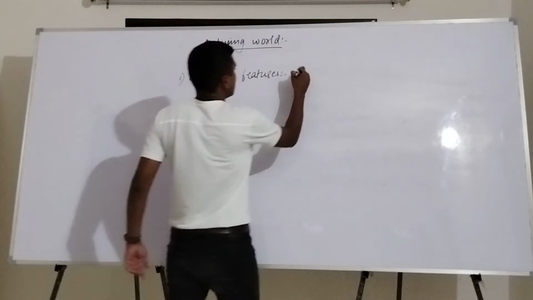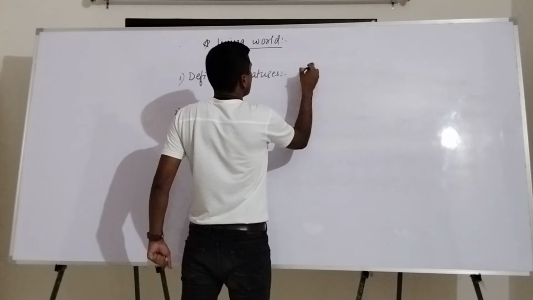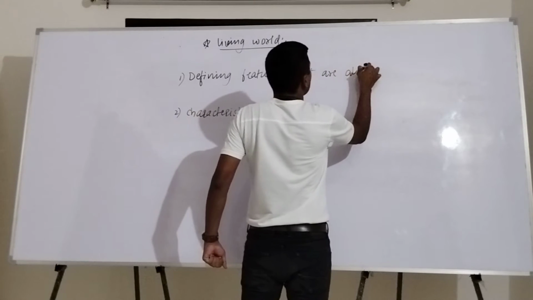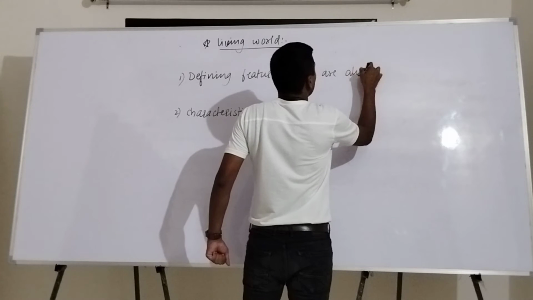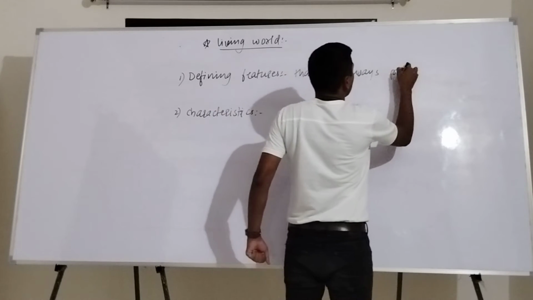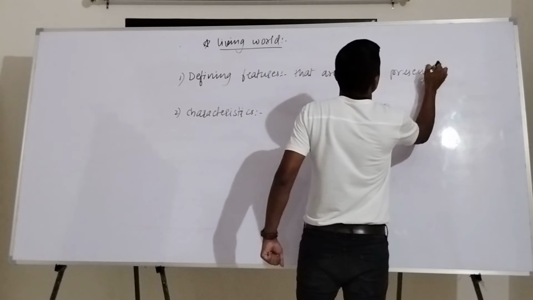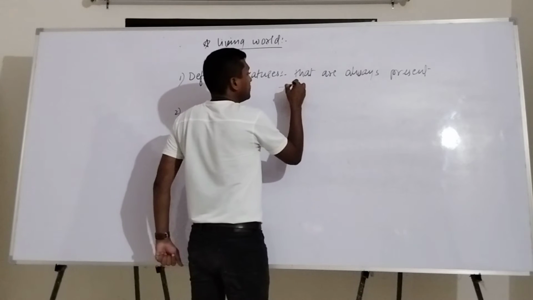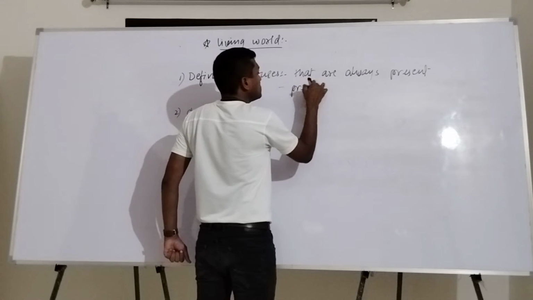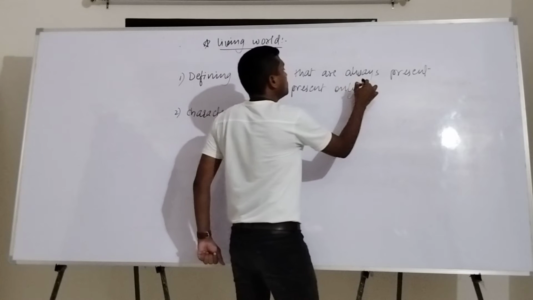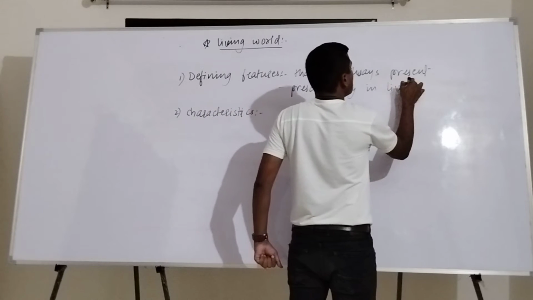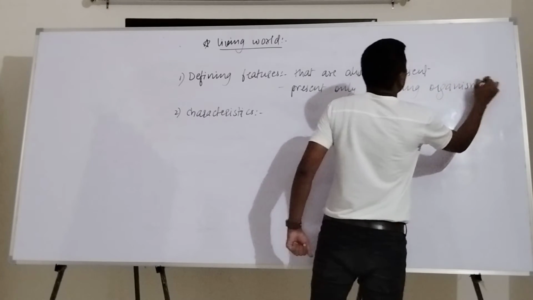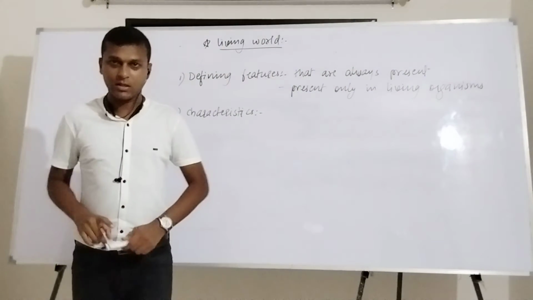Defining features are the features that are always present in an organism. But the second thing is they are present only in living organisms. They should not be shown by any non-living thing.